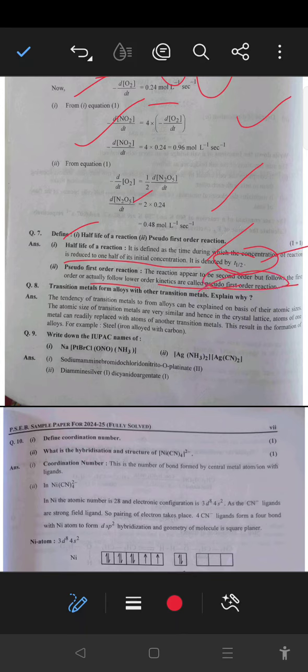Next, transition metals form alloys with other transition metals. Explain why. The tendency of transition metals to form alloys can be explained on the basis of their size. The sizes of transition metals are very similar, so in the crystal lattice the atom of one metal can be readily replaced with the atom of another transition metal, which results in the formation of alloys. For example, steel, in which iron is alloyed with carbon.